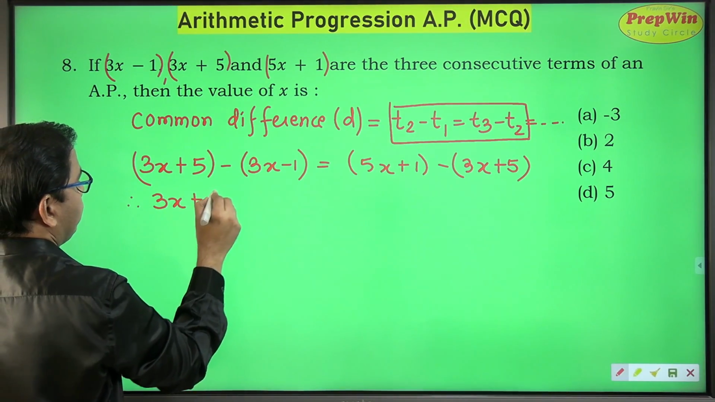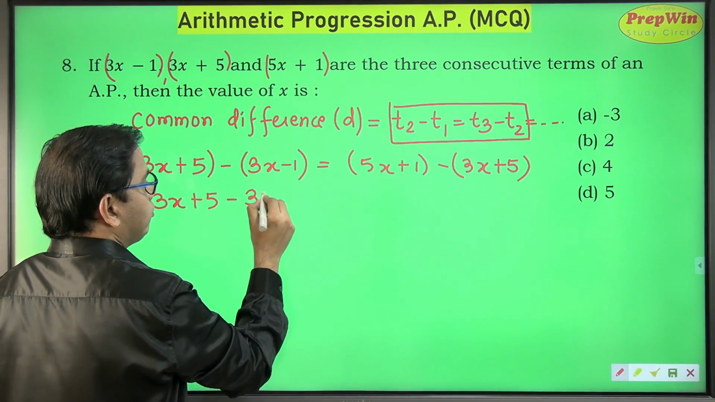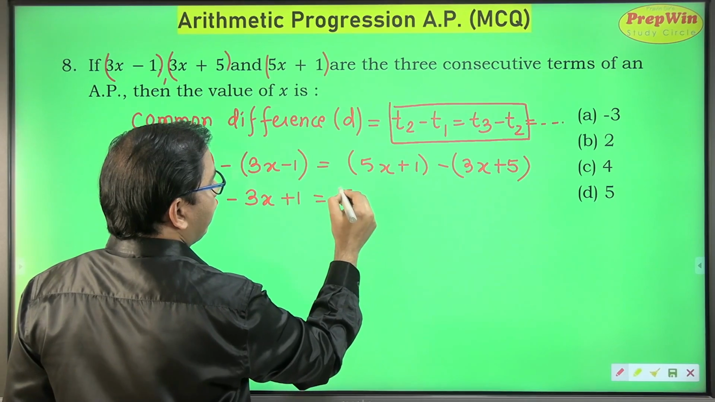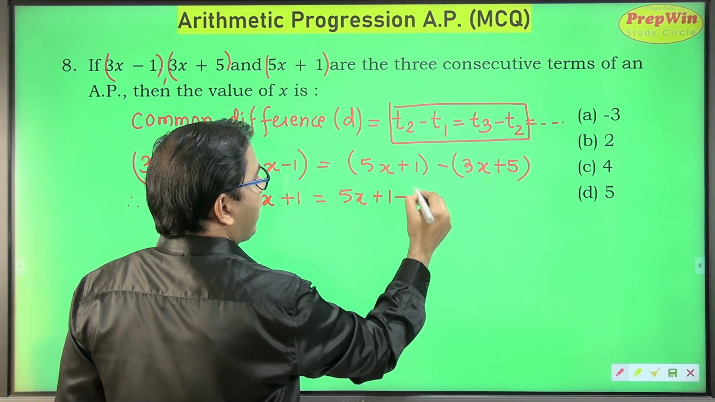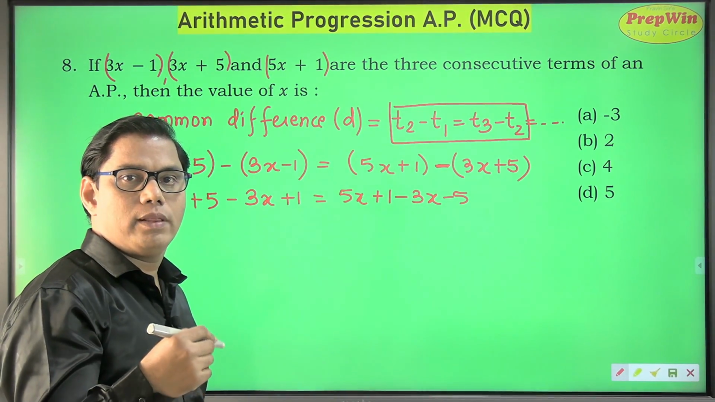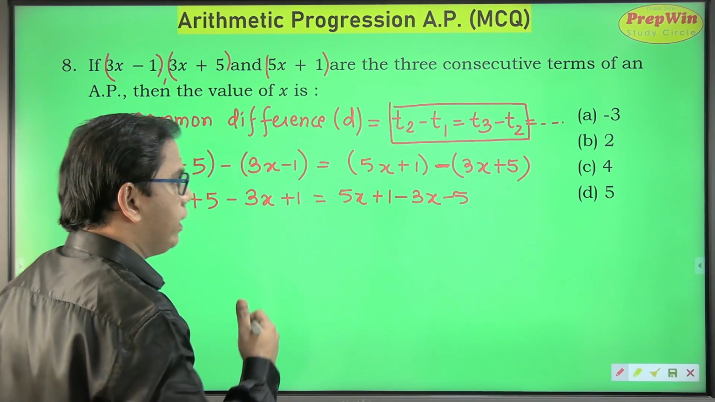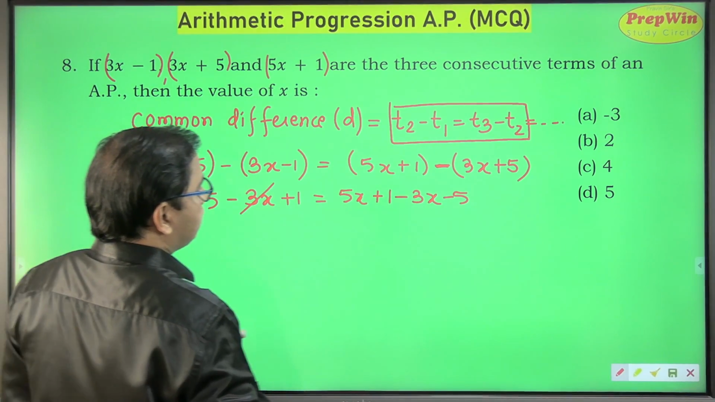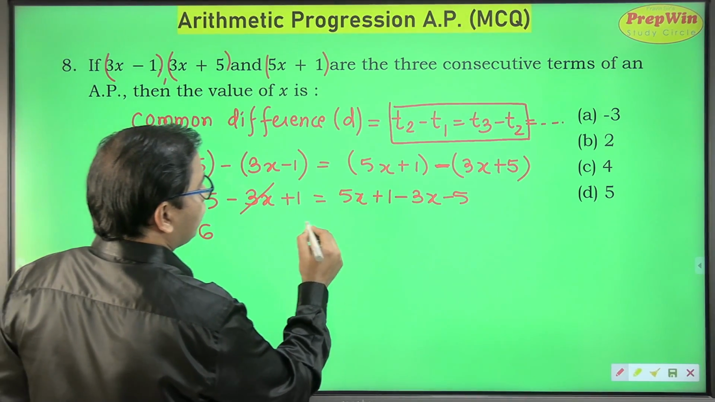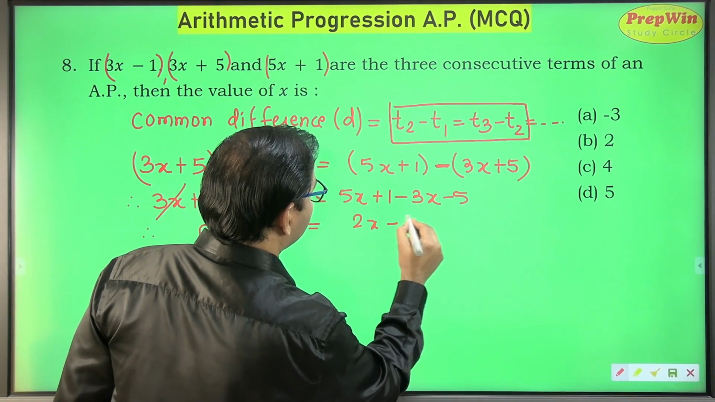Opening the bracket with a negative sign, we have to be extra alert because signs will change. Positive 3x will become negative 3x and negative 1 will become positive 1. And here 5x plus 1 minus 3x minus 5, again negative sign, so be alert. It is difficult to open the bracket with multiplication as compared to opening the bracket with a positive or a negative sign. So 3x got cancelled and this is 5 plus 1 which is 6, which is equal to 5x minus 3x, 2x, and plus 1 minus 5 is minus 4.